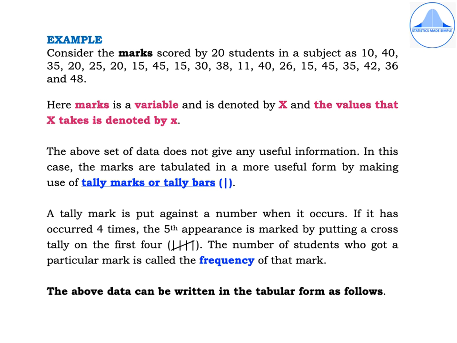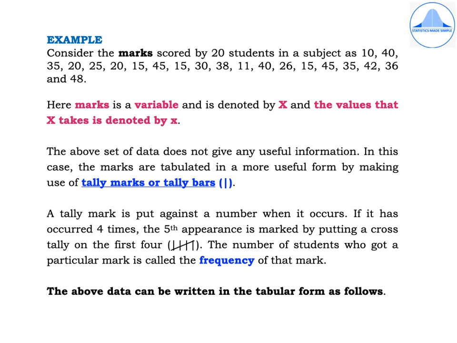The variable name is usually denoted by capital X and the values that the variable takes, that is denoted by small x. Now the above set of data does not give any useful information. So in this case, what we do is the marks are tabulated in a more useful form by making use of tally marks or tally bars.